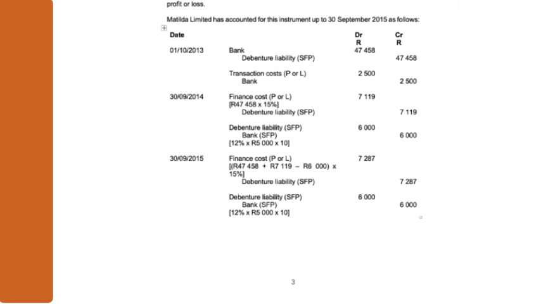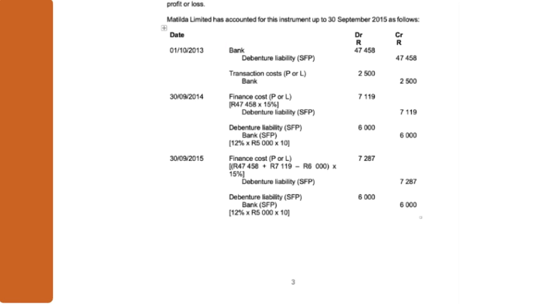So we need to go back to these journal entries of what was done and have a look at what is wrong. If we look at journal number 1, debit bank, credit debenture liability at fair value. You need to know your rules of IFRS 9. Is that what the first journal looks like? Yes, it is. What should the amount be? It should be fair value. Is this amount fair value? Yes, it is. They gave us the fair value. So there's no error with journal number 1.